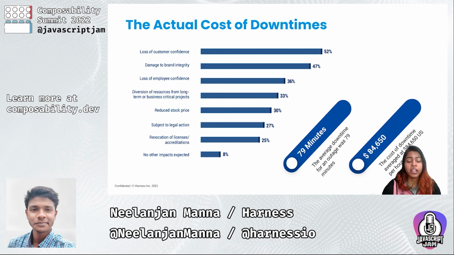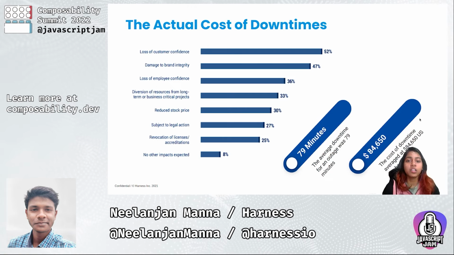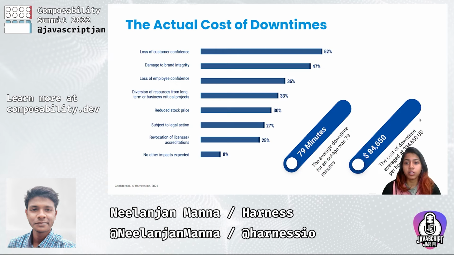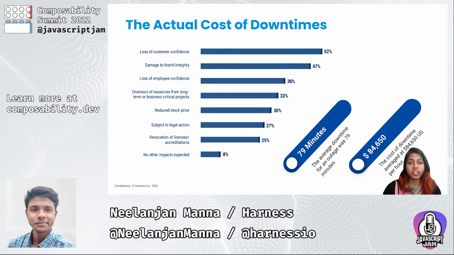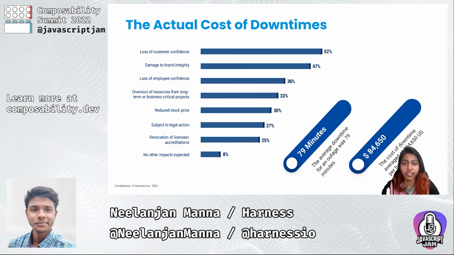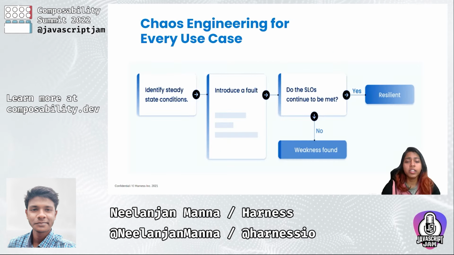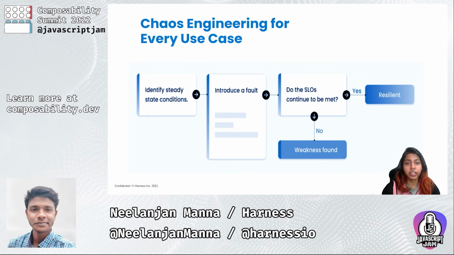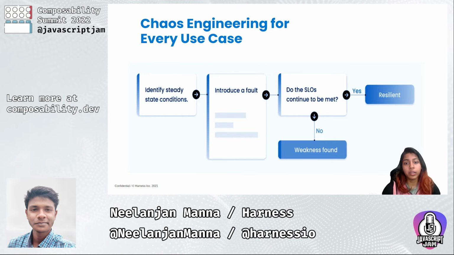And not only that, it also comes with some major core impacts, such as, the top ones are loss of customer confidence, damage to brand integrity, loss of employee morale, and diversion of resources, etc. So the need of the hour is to mitigate, if not eliminate, the predicament of downtimes. By breaking things on purpose, we get to see the behavior of the application in a whole new light.